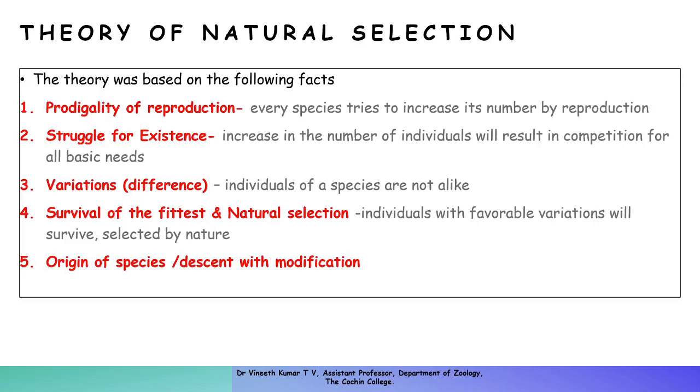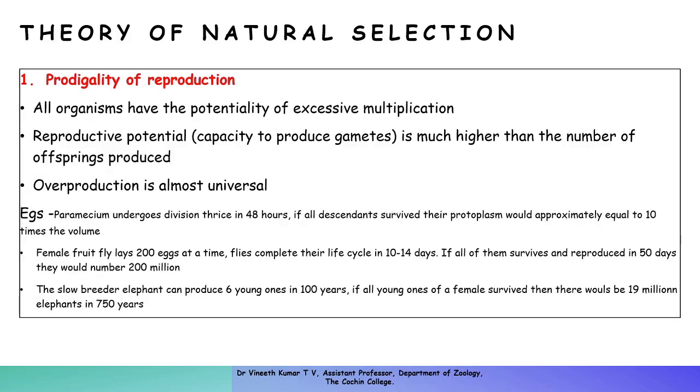So the theory of natural selection is based on the following facts: the prodigality of reproduction, struggle for existence, variations, survival of the fittest and natural selection, and origin of species or descent with modification. It is these five important points that we are going to discuss to understand the theory of natural selection. So moving on to the points one by one.